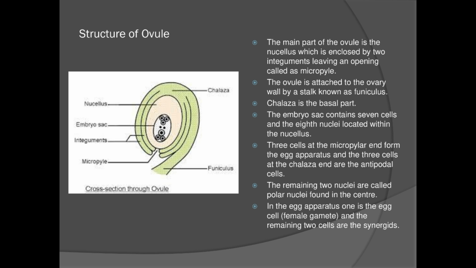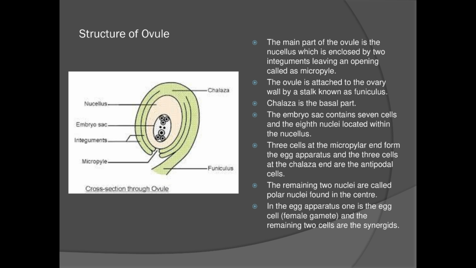In the egg apparatus, meaning the 3 cells located at the micropylar end, one is the egg cell and the other 2 remaining cells are known as synergids. So this is the structure of ovule.